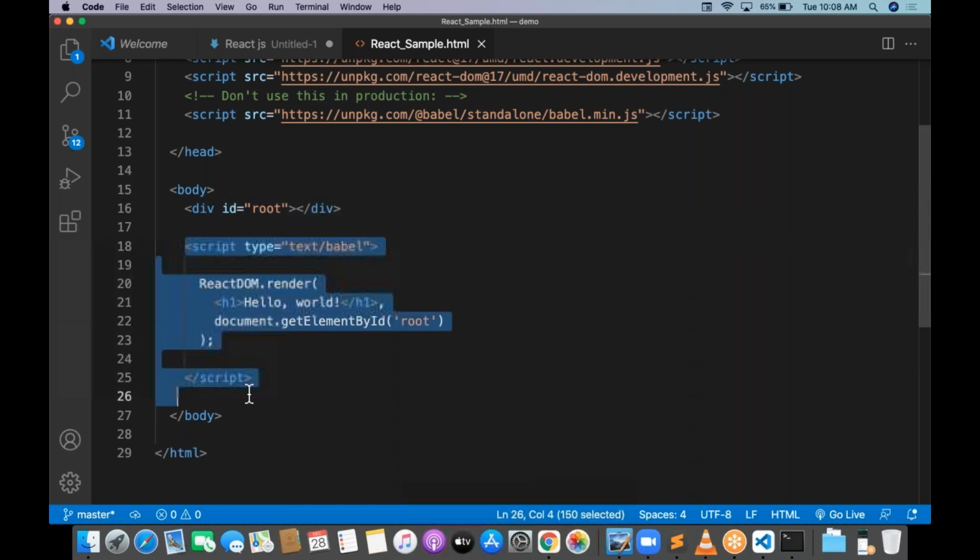Then inside the script, this script is not of type JavaScript. Script type text/babel. In normal HTML and JavaScript, we write text/javascript. We know that. Here it is different. It is text/babel, the Babel file.